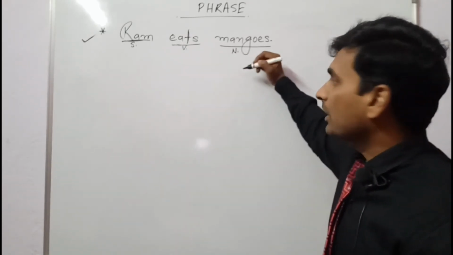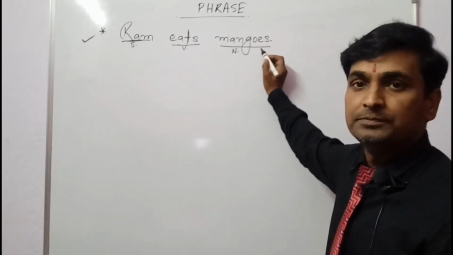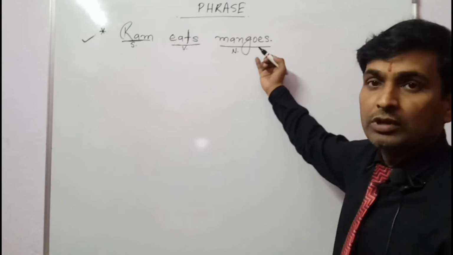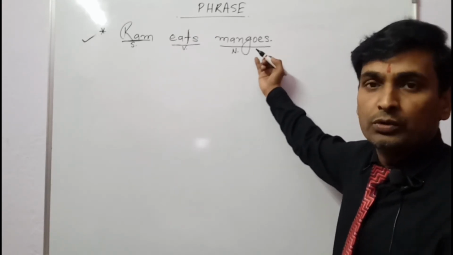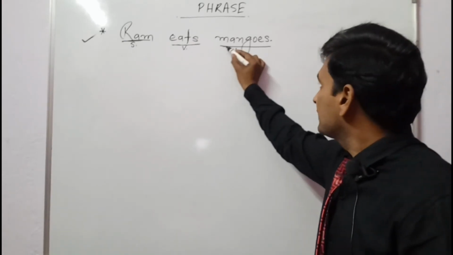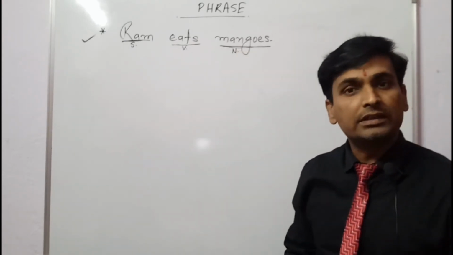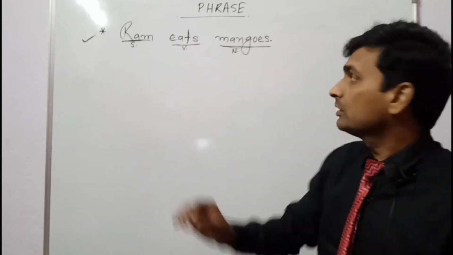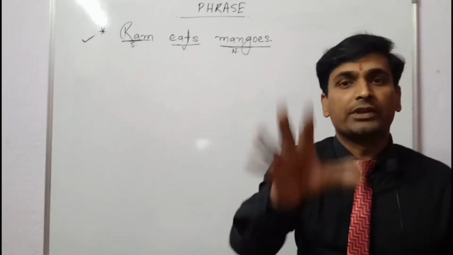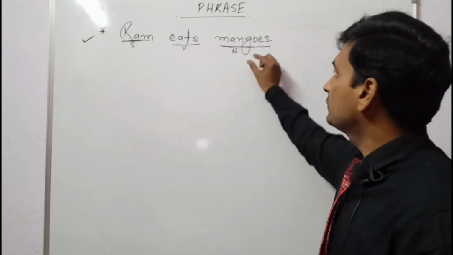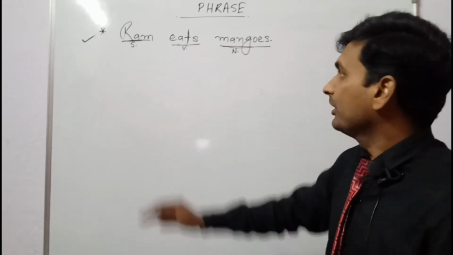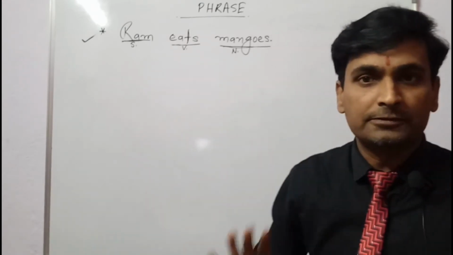Let's consider the last word, mangoes. Mangoes is also a noun. Whether it is plural doesn't matter. Mangoes is a plural noun, but it is a single word. This means this word is also not a phrase. So in this sentence there is no phrase.